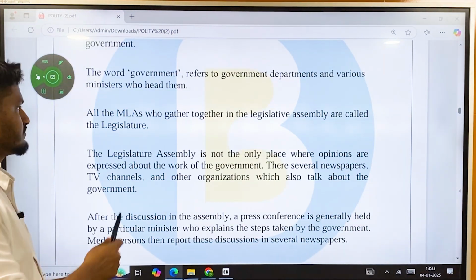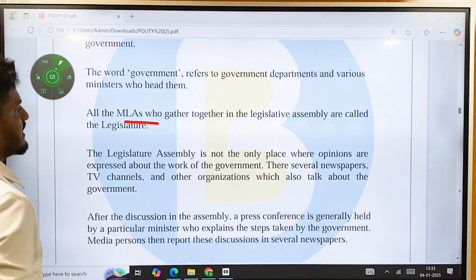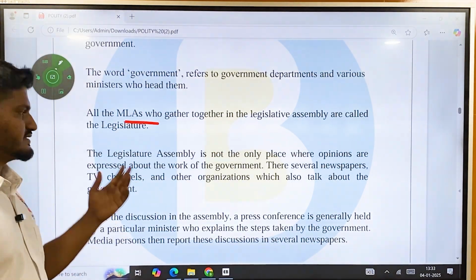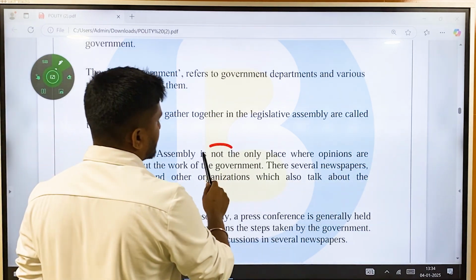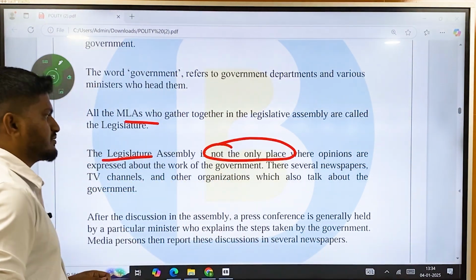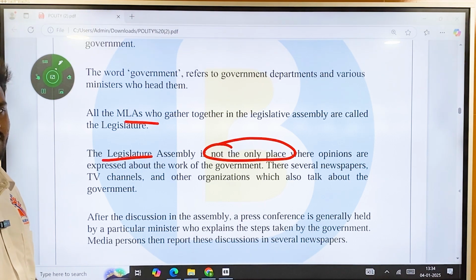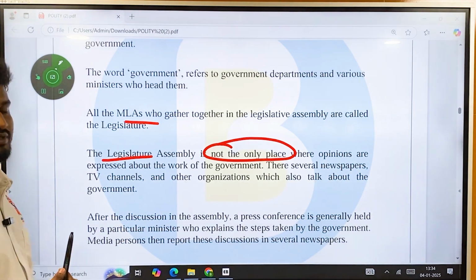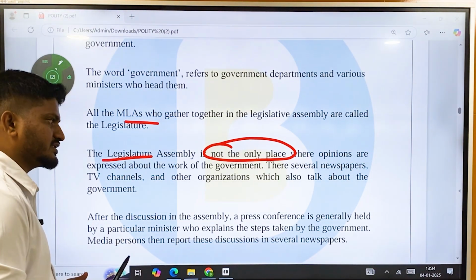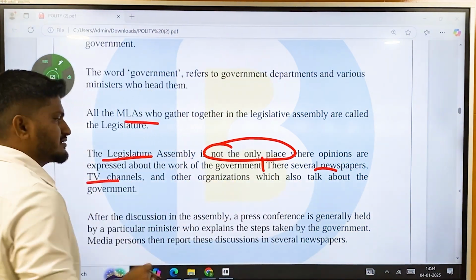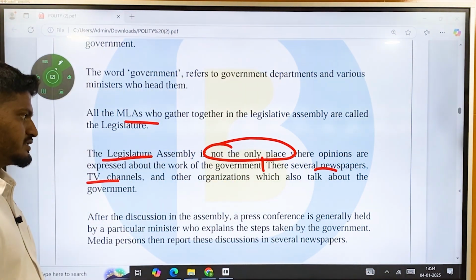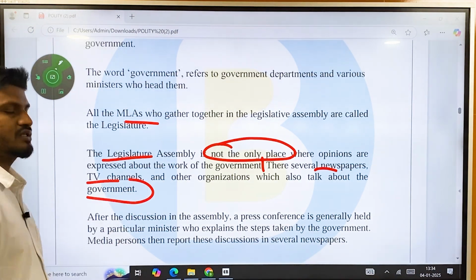And the MLAs gather together in a legislative assembly, which is called the legislature. We already discussed this. The legislative assembly is not the only place where opinions are expressed about the work of government. First they'll be discussing the work of government in the legislature, and then there are several newspapers, TV channels, media houses, and other organizations which will also be talking about the government.